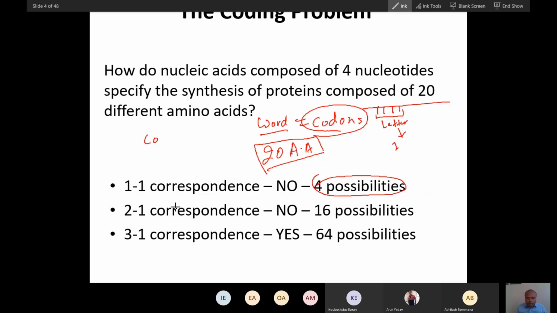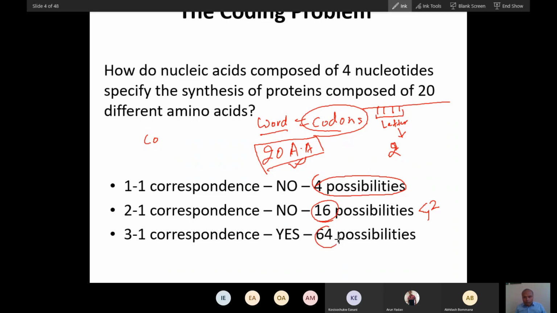Then they assumed that 2 letters might form a word. With 2 letters, it comes out to be only 16 possibilities. But there are 20 amino acids, so how can 16 words give meaning to 20 amino acids?